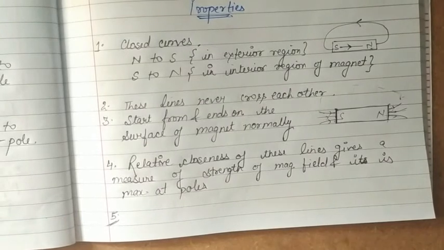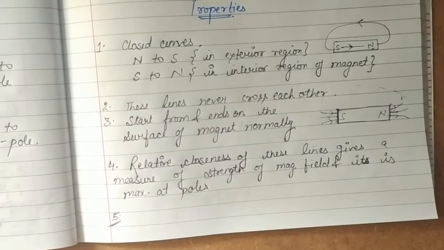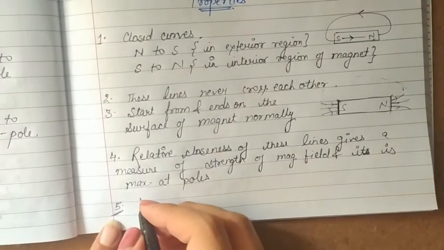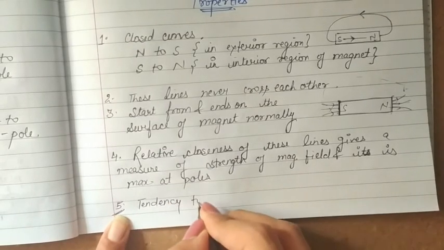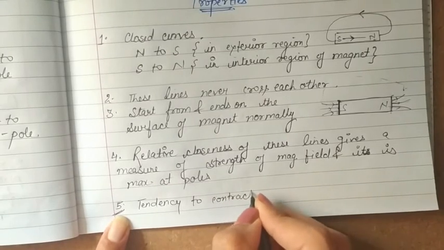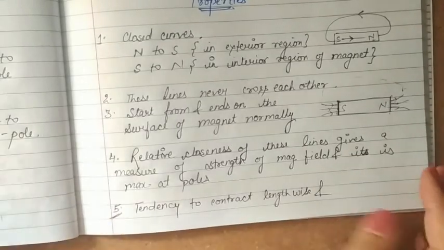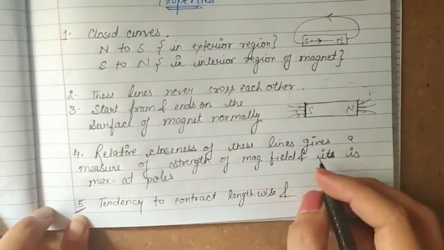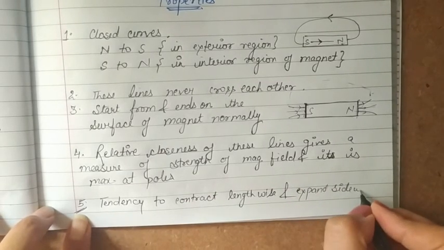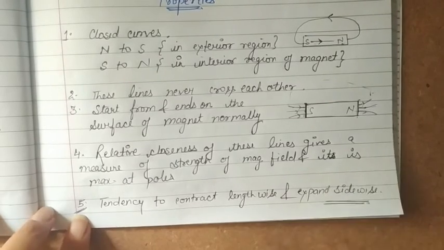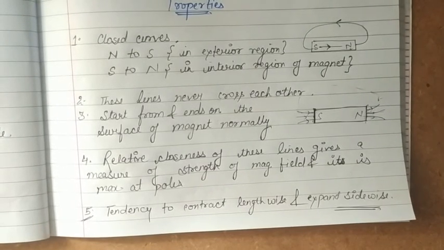Let's come to the last one. Last property of magnetic field lines is that they have a tendency to contract lengthwise and to expand sidewise. So this is the tendency of magnetic field lines. Magnetic field lines have a tendency to contract themselves lengthwise and expand themselves sidewise.